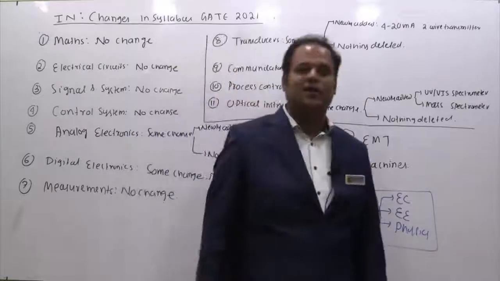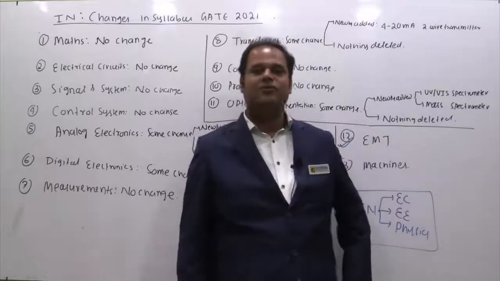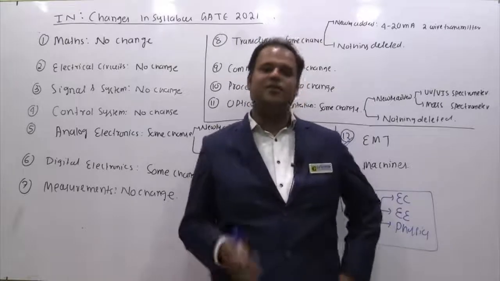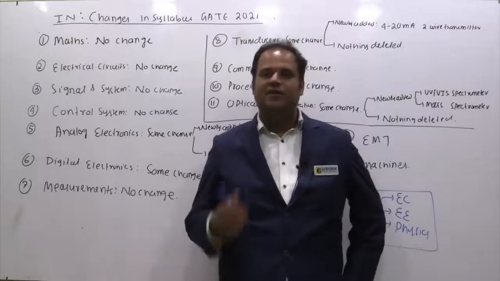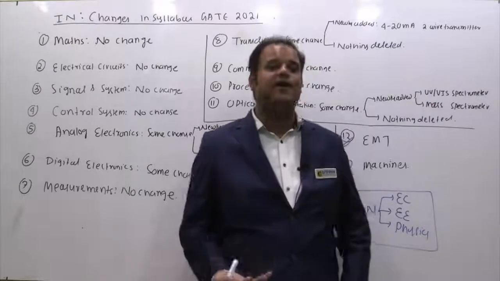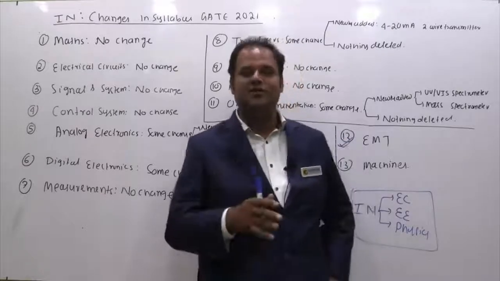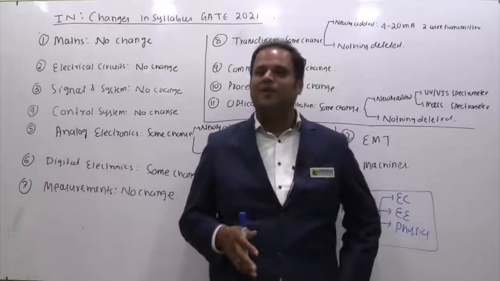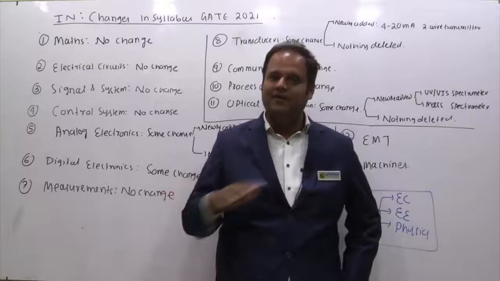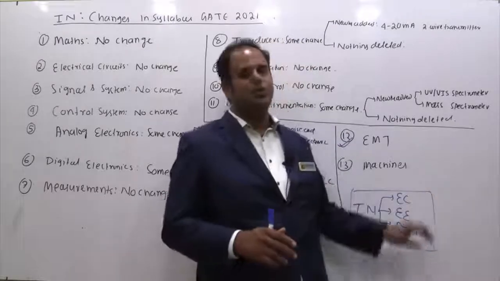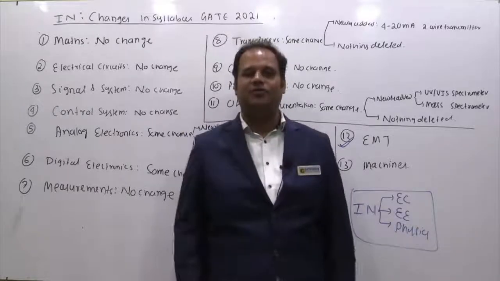So once again, the conclusion of this is, if you see the GATE 2020 and 21 syllabus of instrumentation, so many things are newly added, and for a student who is writing the exam, it will be on the heavier side. But as I said, the positive fact is that it is uniform for everyone, right? Whatever is happening with you, if you are a good and serious student, it will be the same for everyone, so everything is relative. So again, the conclusion is: learn the 11 subjects systematically, complete them thoroughly, and then give time to these 2. And in these 2, EMT should be the first priority, machines the next priority. All right, thank you. Hope you like this video.